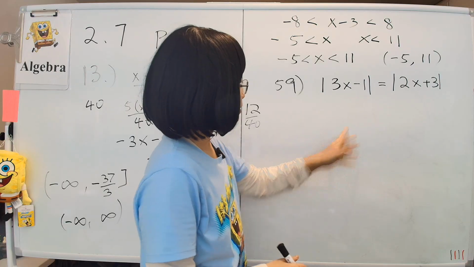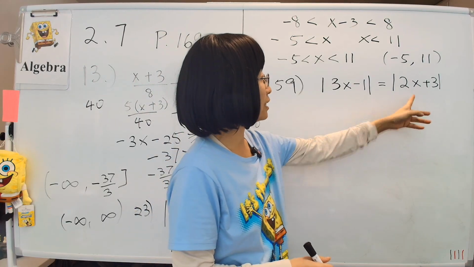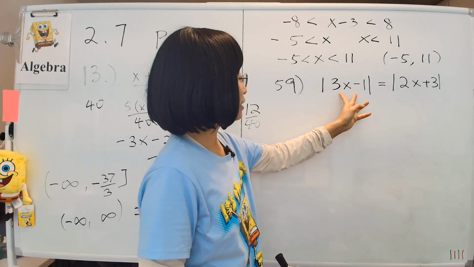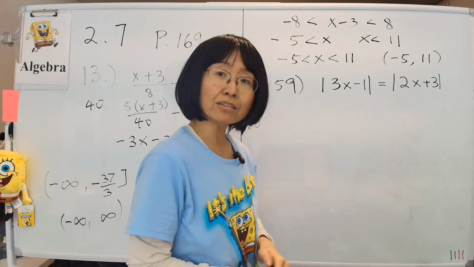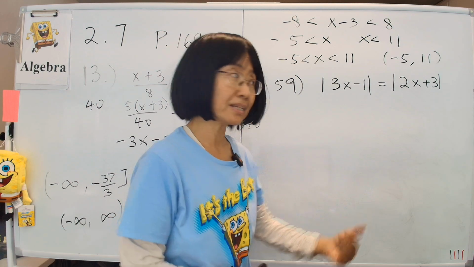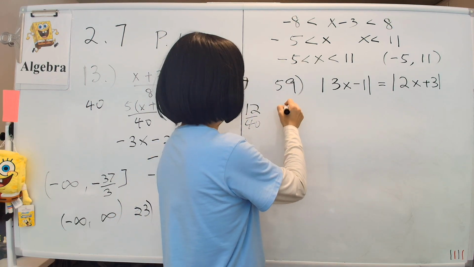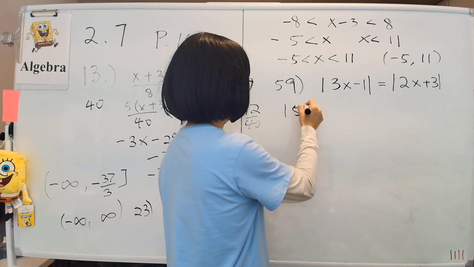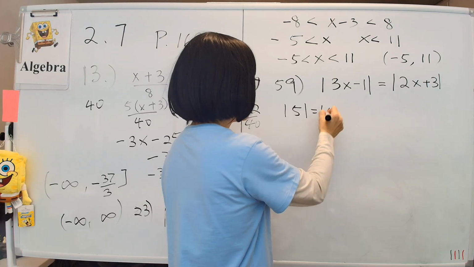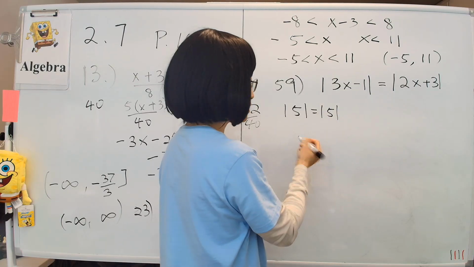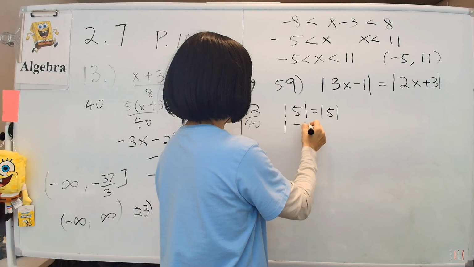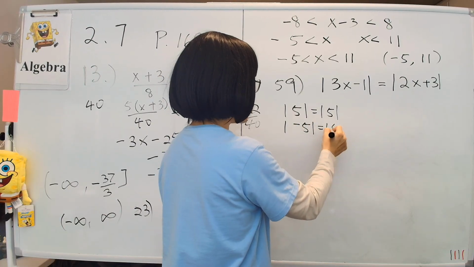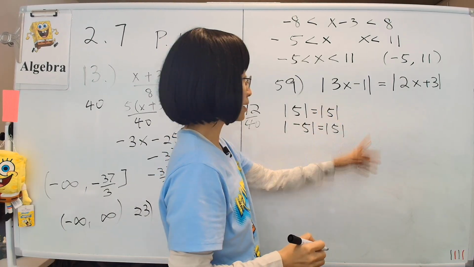For absolute values of two things that are equal, either they have to be equal, or they can also be opposite signs. For example, you can have 5 equals 5, or they can have different signs, such as negative 5 is also equal to the absolute value of 5. So we have two possibilities.